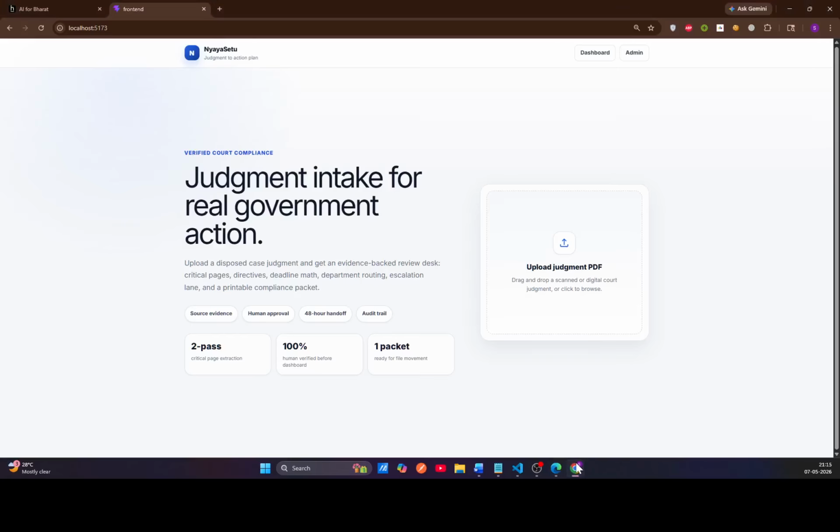When a High Court judgment is disposed, it arrives as a PDF, often 30, 50, or 80 pages of dense legal text. Government officials must find what the court ordered, who must act, what the deadline is, and whether they can prove their data was actually verified. So our solution, Nyaya Setu, solves this in one pipeline. Upload a judgment, extract with AI, verify with source evidence, and get a compliance-ready action plan.